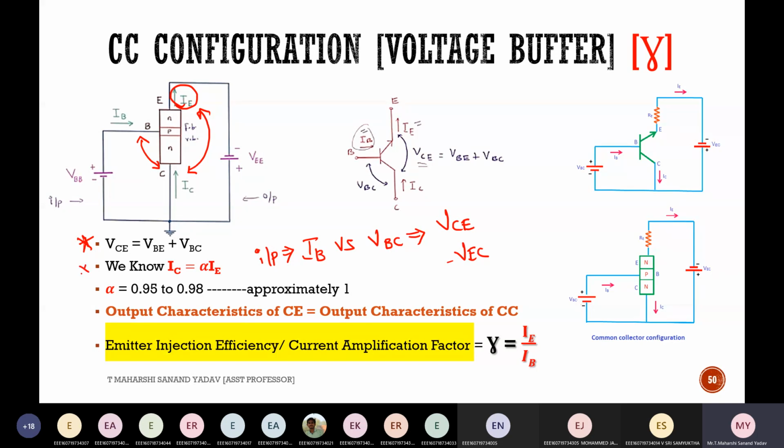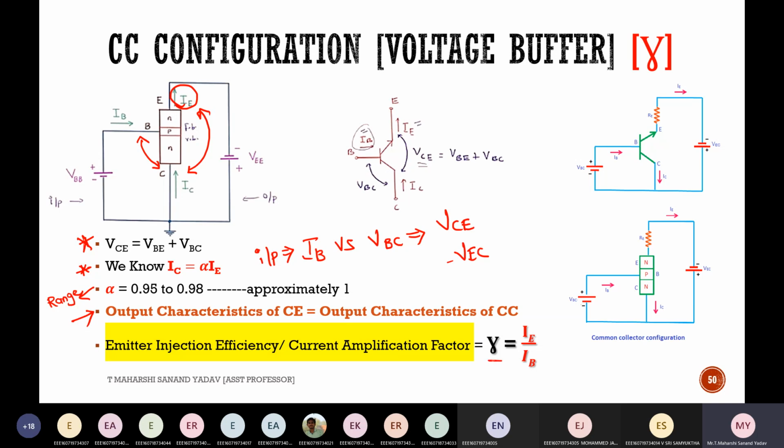However, you know this relation from common base configuration: IC is equal to alpha IE. And this is the range of alpha. The output characteristics of CE and CC are the same, so there is no need to worry about output characteristics. Simply concentrate on input characteristics.